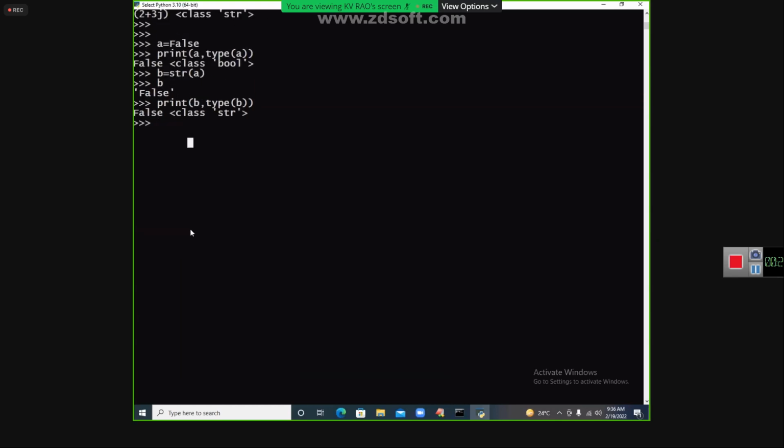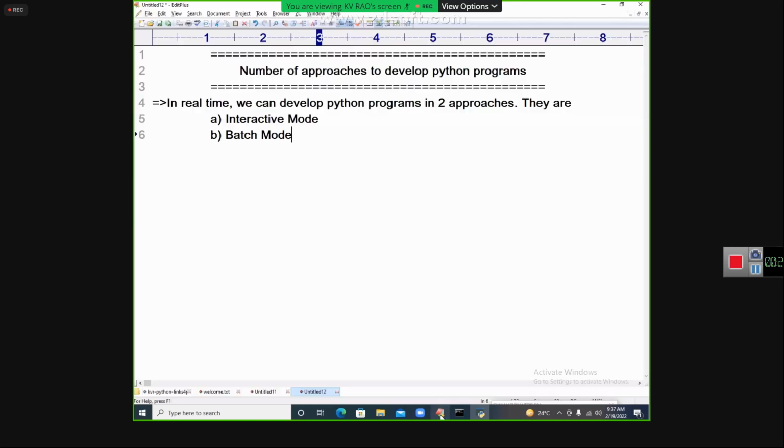What are we doing there? Look, my dear students. In the Python command prompt, what is happening? At a time we are giving one instruction, at a time we are getting one output. Am I correct or not? It is like a dialogue between two people. At a time I am giving one statement and I am getting one output. This is called interactive mode.